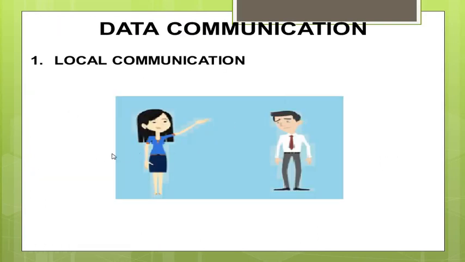So we have two types of data communication. One is the local communication, the second is the remote communication. So whenever we communicate, we share information. Information is shared between the sender and the receiver. If the people are located very close to each other, local communication can be done. Local communication occurs usually face to face.